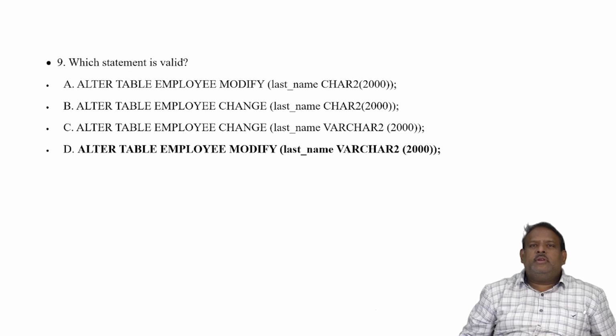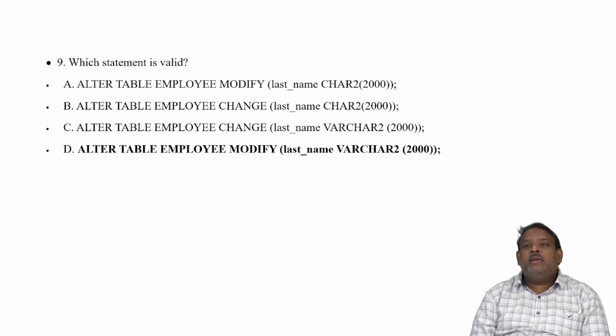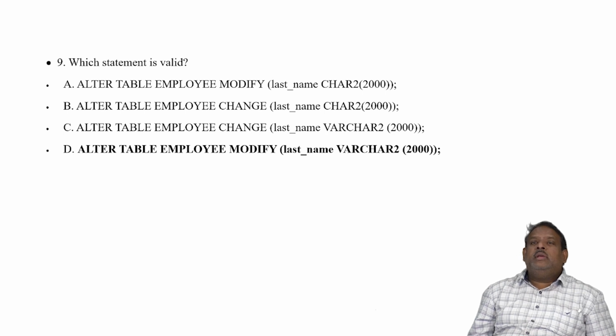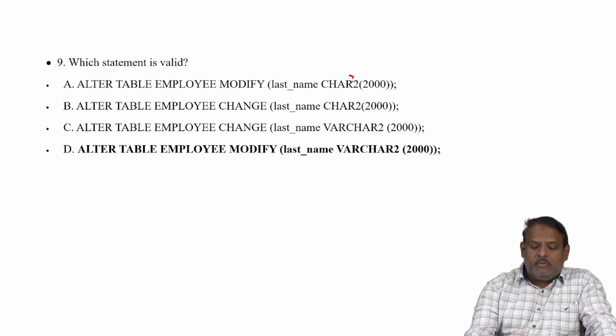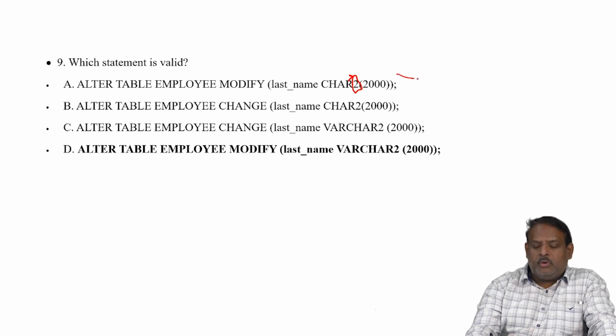Which statement is valid? Alter table employee, modify last name, varchar2(2000). Alter table employee, change last name. Alter table employee, change last name. Alter table, modify last name, varchar. Now, what difference are you seeing? See in between. There is nothing called varchar2. First thing you can eliminate is there is nothing by name varchar2, so this is ruled out.